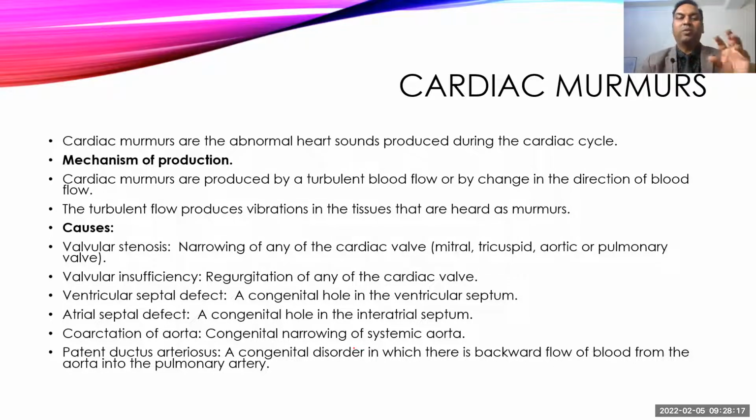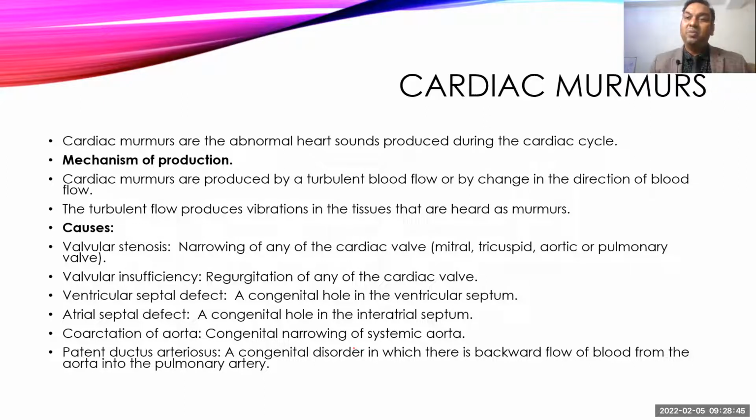When a valve is difficult to open, causing narrowing of the valve, that condition is called stenosis, and chronic inflammation can cause fibrosis and create such stenosis. These are called valvular stenosis, and they can produce murmur. Mitral stenosis can be there. Common ones are tricuspid stenosis, aortic stenosis and pulmonary stenosis.